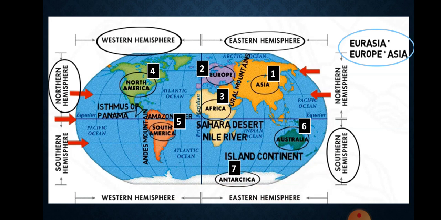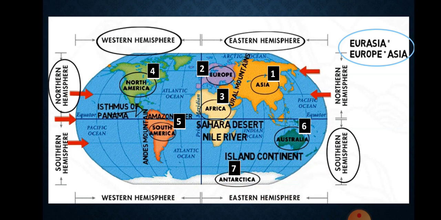The combined landmass of Europe and Asia is called Eurasia. Europe is much smaller than Asia. The continent lies to the west of Asia. The Arctic Circle passes through it. It is bound by water bodies on 3 sides.